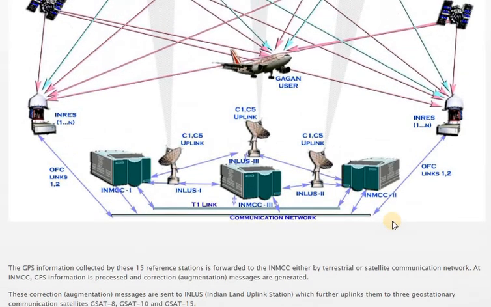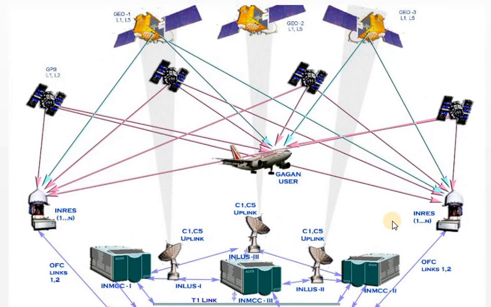I'll repeat it once again. I'll show you the figure. See here, these are your ground segment. What are the 3 things that you have? This is the Indian Navigation Reference Stations, INRES. Then you have the Indian Mission Control Centers, 1, 2 and 3. Two are working, and as I have said, 1 will be kept in shadow. In case of any emergency they will be used.